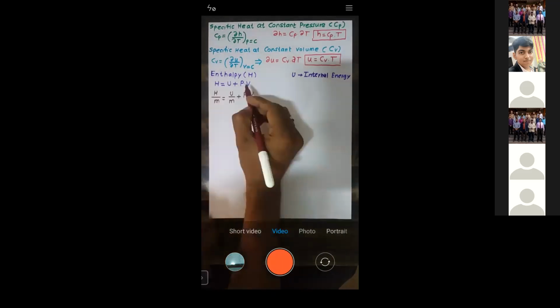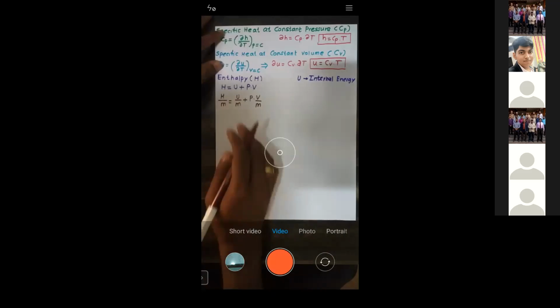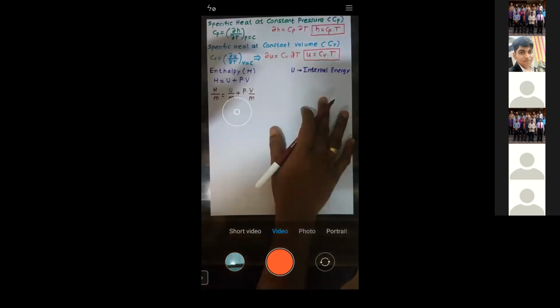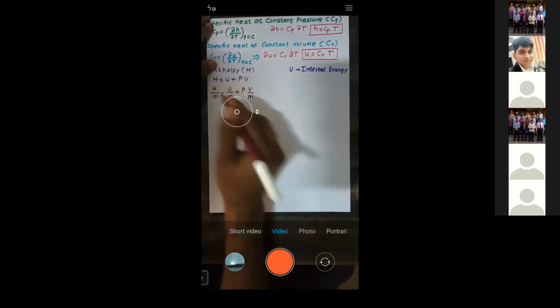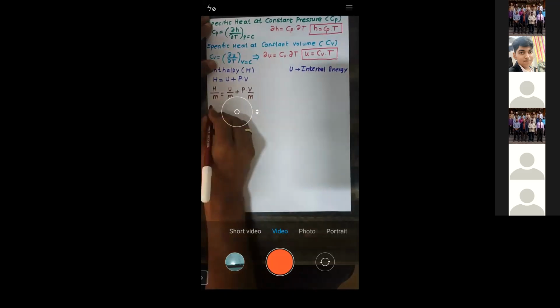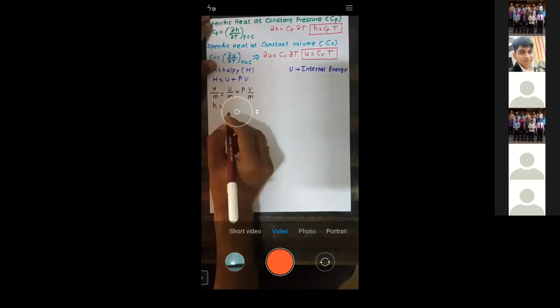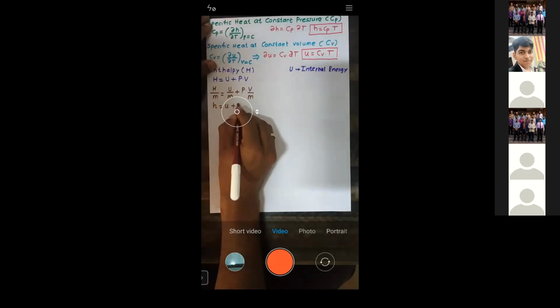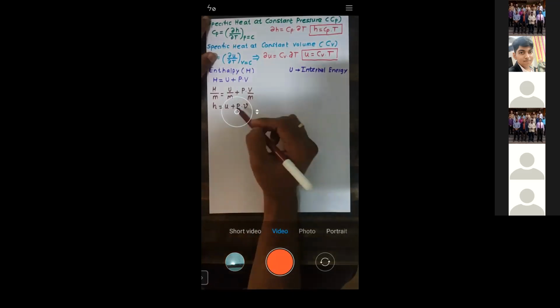Whenever you divide any quantity by mass, it becomes specific. When you divide capital H by mass, it becomes small h. When you divide capital U by mass, it's small u. Plus P as it is, and capital V by m is small v. Is that okay?